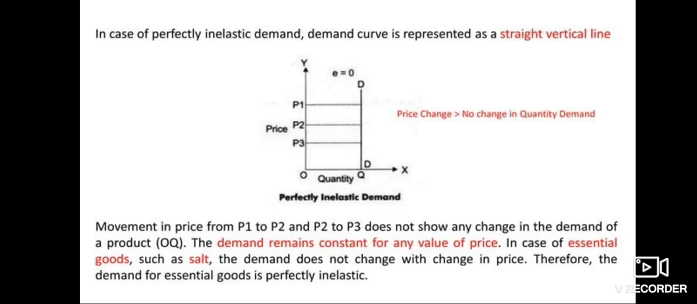Movements in price from P1 to P2 to P3 do not show any change in demand for the product. The demand remains constant for any value of price in case of essential goods. The demand does not change with change in price. Therefore, the demand for essential goods is perfectly inelastic.